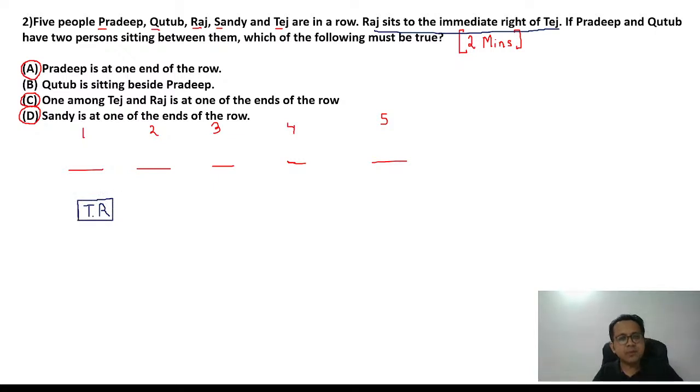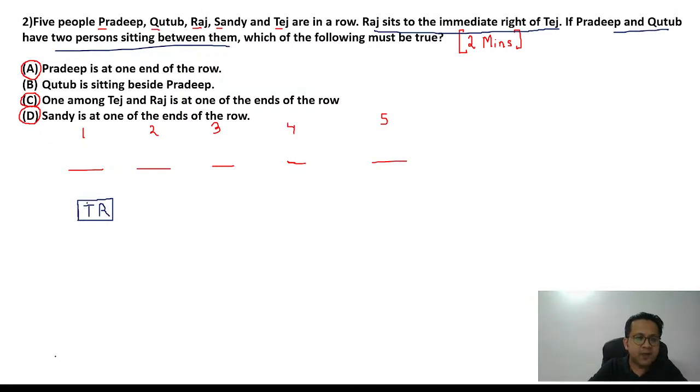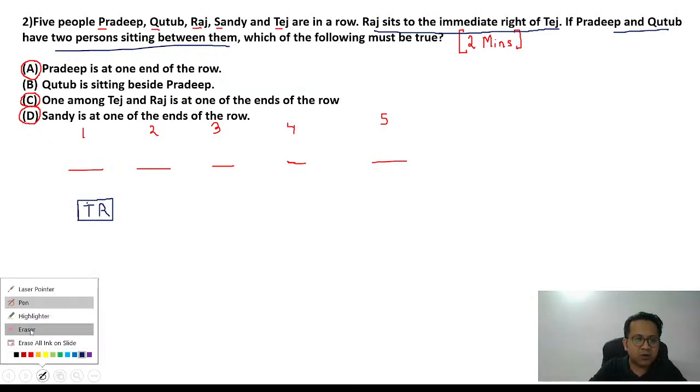Next, they are saying P and Q have 2 people between them. Okay. Now, P and Q, so let's create some space first. Okay. R is to the immediate right of T.